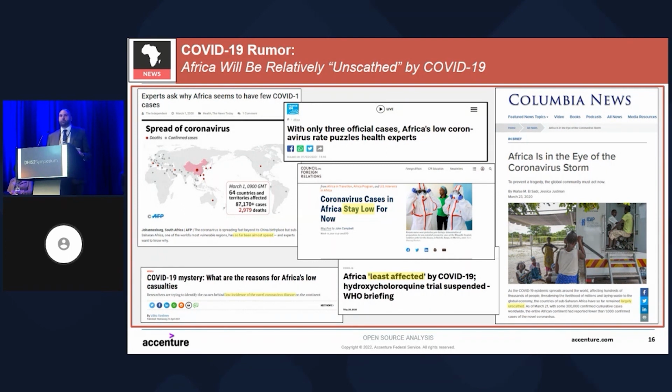Rather, I attributed the lack of cases to the low number of COVID testing and COVID test kits available on the continent. So to investigate this narrative that the African continent would be unscathed by the pandemic, my colleague Jake Hazen and I built the Public Health Anomaly Detection System.